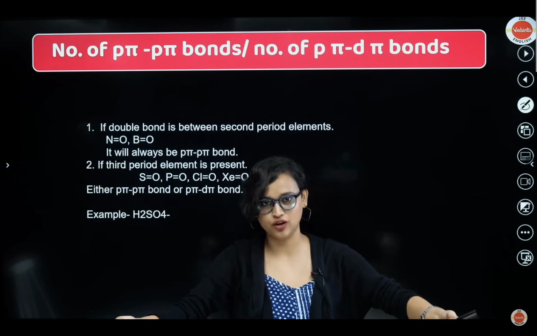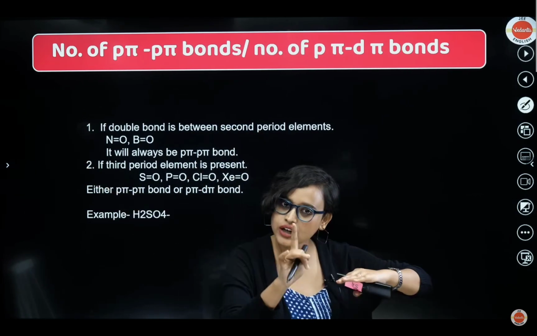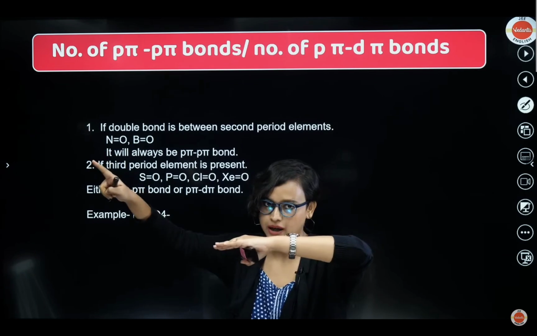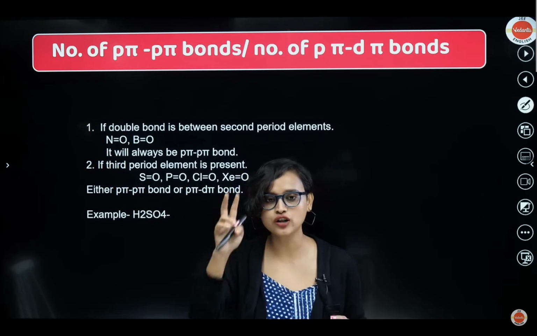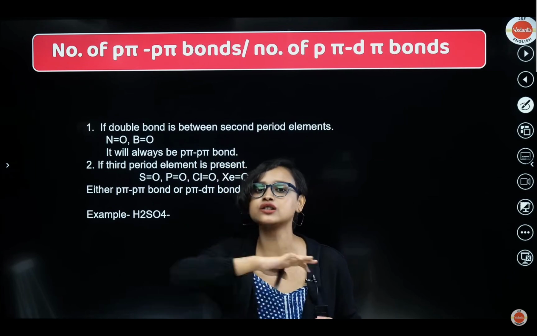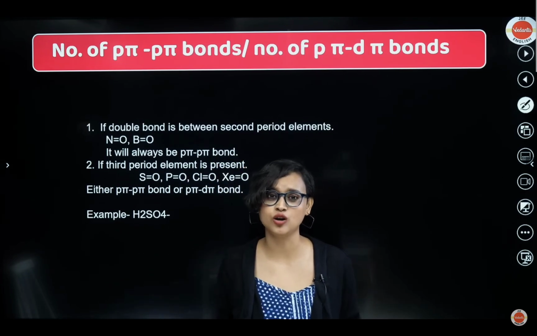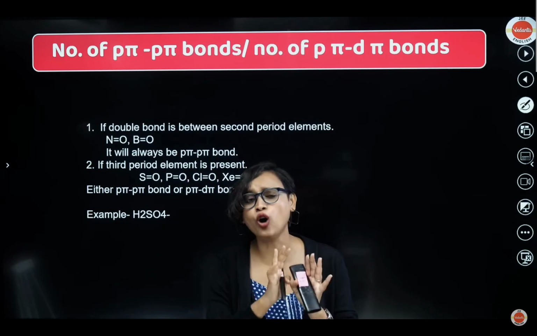Hydrogen and helium don't even have the p orbital, they only have s orbital. But the second period elements have only p orbitals, right? They don't have d. So it is going to be p pi. Whenever they are involved in bond making, close your eyes and write down p pi. If it is nitrogen, oxygen, boron, carbon, nitrogen, carbon, oxygen, always p pi. They don't even have d orbitals. How will they participate in d pi, right? It will always be p pi.